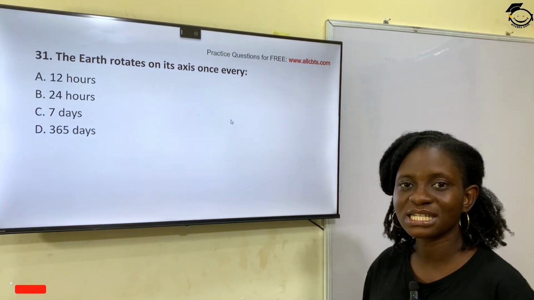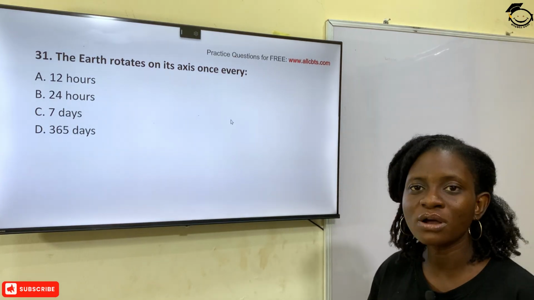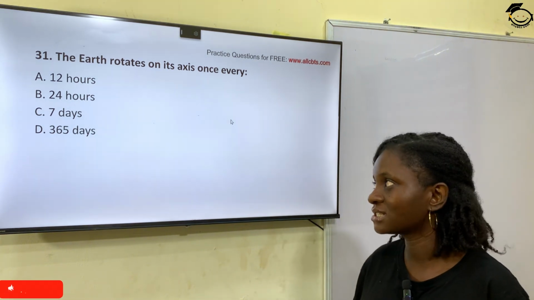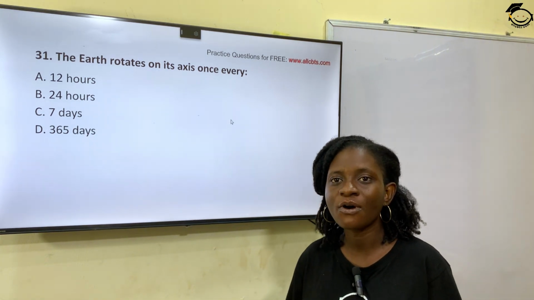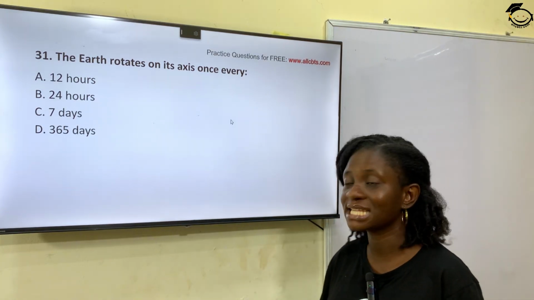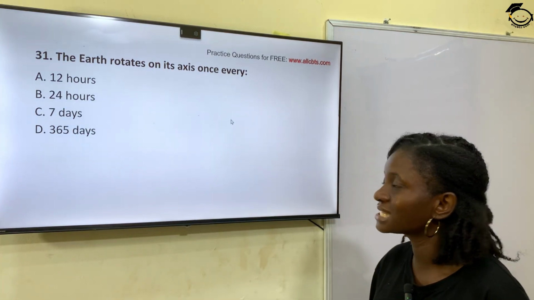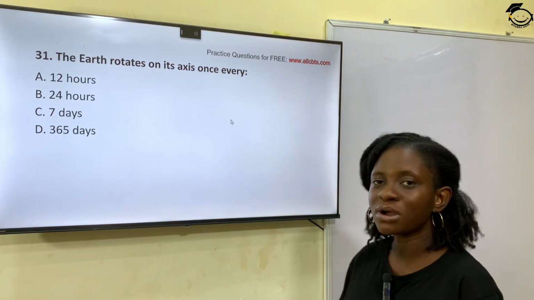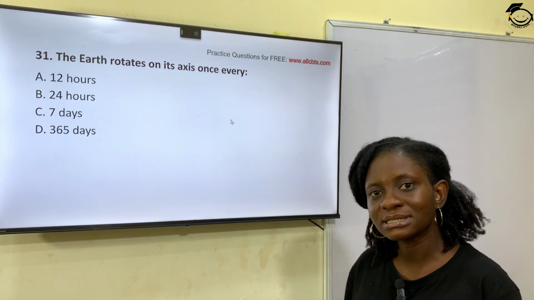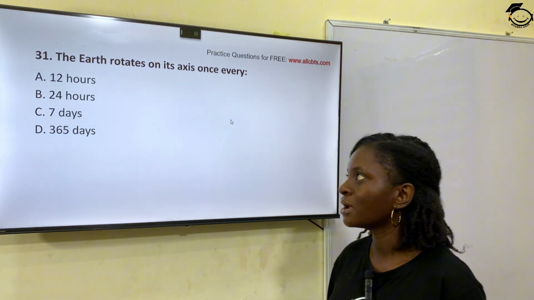Question 31. The Earth rotates on its axis once every option A, 12 hours. Option B, 24 hours. Option C, 7 days. Option D, 365 days. So the Earth rotates on its axis once every 24 hours, which brings about the day and night. Option B is the correct answer.